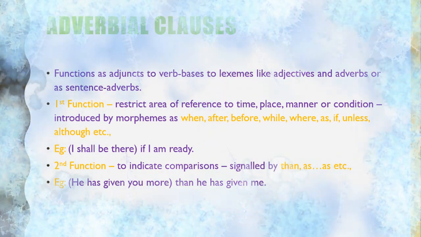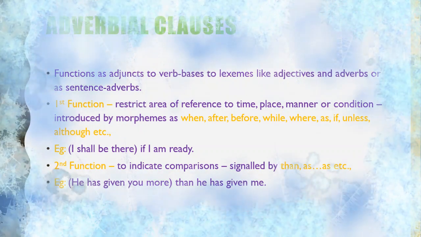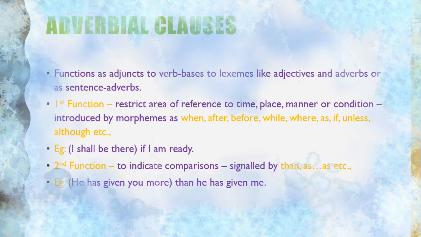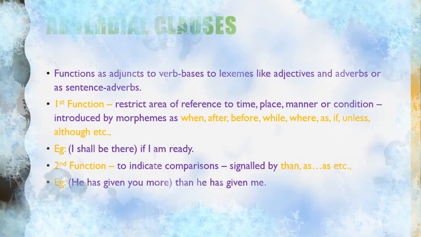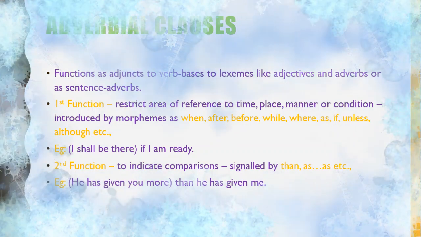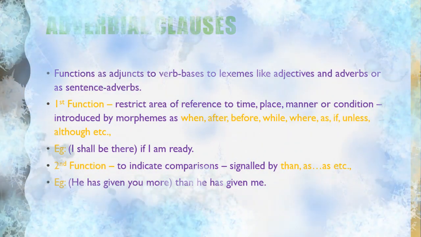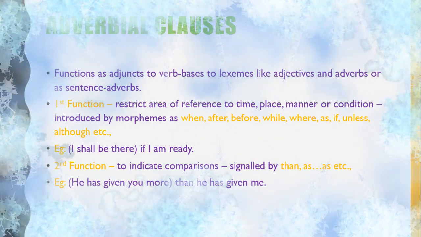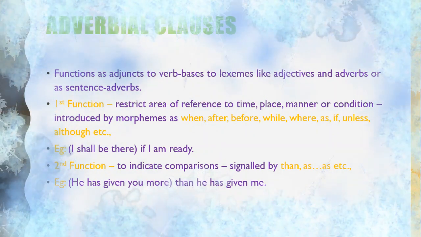Let's take an example here. He has given you more than he has given me. Here, than he has given me is a clause. So he has given you more than he has given me is a comparison between two persons, and it also involves the word than. So we can call it an adverbial clause. Similarly, a dollar is not worth as much as a pound is.